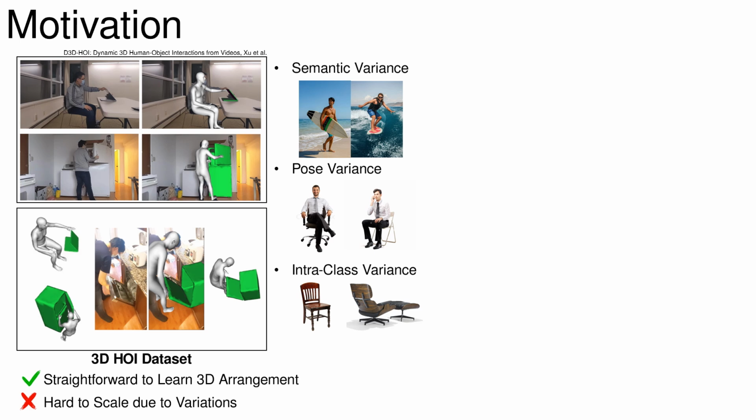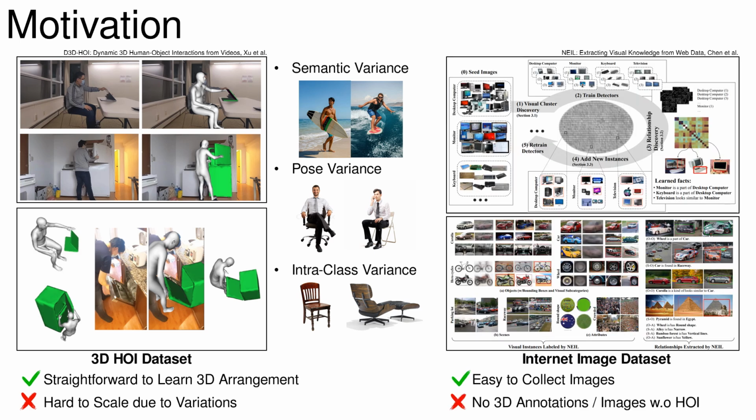An alternative approach can be leveraging 2D images from the internet, as they are scalable and easy to get. However, the method becomes ambiguous when learning 3D, as they do not contain explicit 3D annotations. Also, anonymously collecting 2D images can return images without HOI, which will hinder the quality of the results.